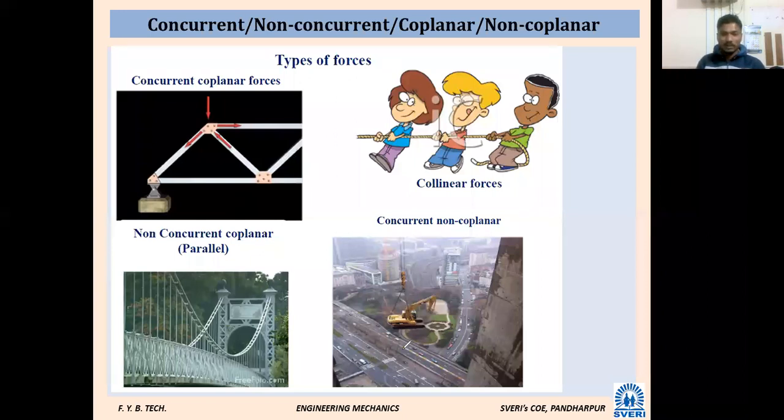Here also, in the diagram, there is one example like this. A JCB is pulled with the help of three ropes. Whatever force is offered at the end of those three ropes will not be in a single plane. So that also becomes an example of this.